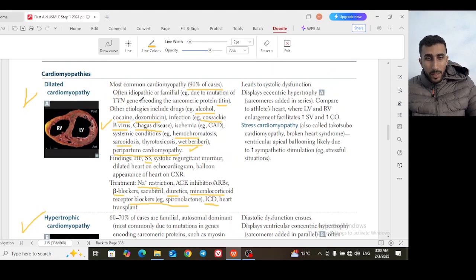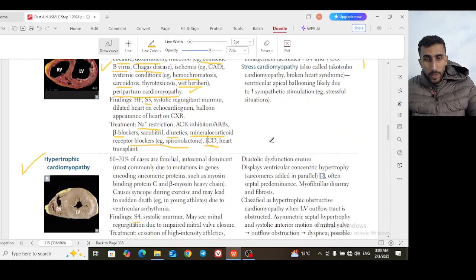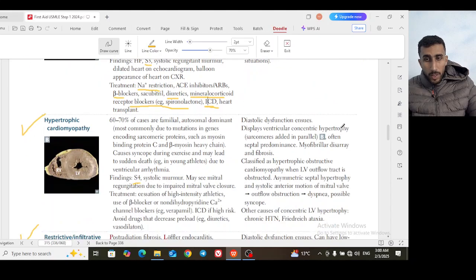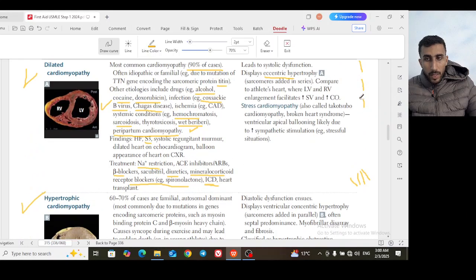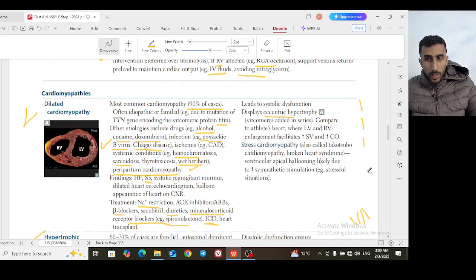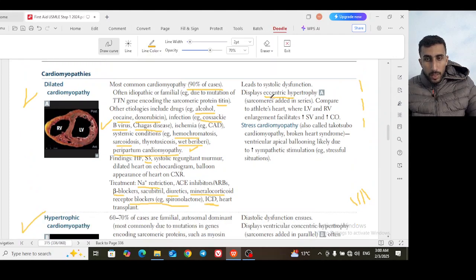So this dilated cardiomyopathy leads to systolic dysfunction, and on histology you will find sarcomeres added in series, which is eccentric hypertrophy, versus in hypertrophic cardiomyopathy, where you will find sarcomeres added in parallel. So this is the sarcomere, and sarcomeres added in parallel cause hypertrophy. This will cause dilatation, so this is elongated and dilated. So this is called sarcomeres adding in series versus adding in parallel and causing hypertrophic cardiomyopathy. So this is dilated cardiomyopathy.